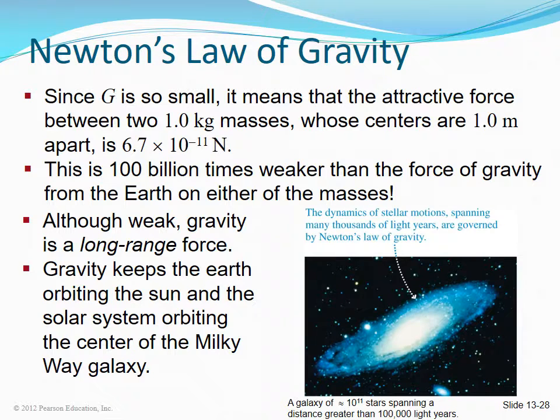Since big G is so small, it means that the attractive force between two 1 kilogram masses whose centers are 1 meter apart is 6.7 times 10 to the minus 11 newtons. This is 100 billion times weaker than the force of gravity from the Earth on either of the masses. Although weak, gravity is a long-range force. Gravity keeps the Earth orbiting the Sun and the solar system orbiting the center of the Milky Way galaxy.